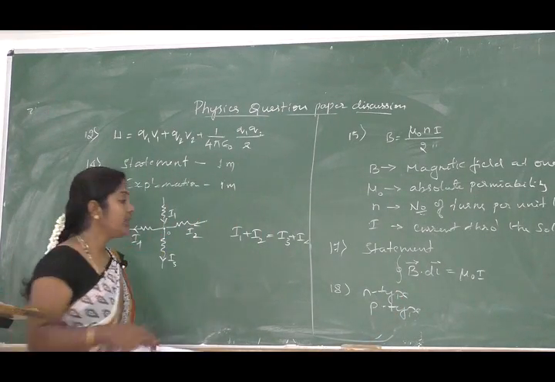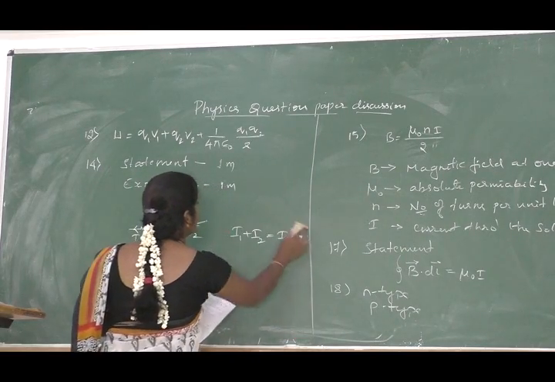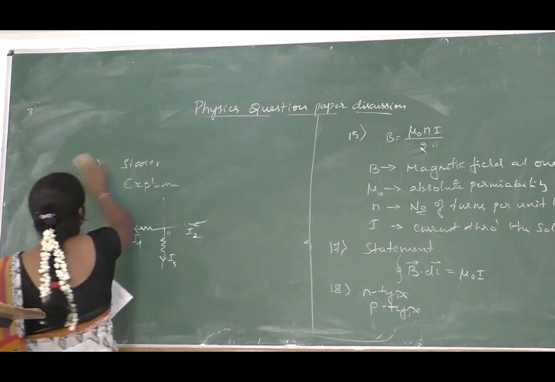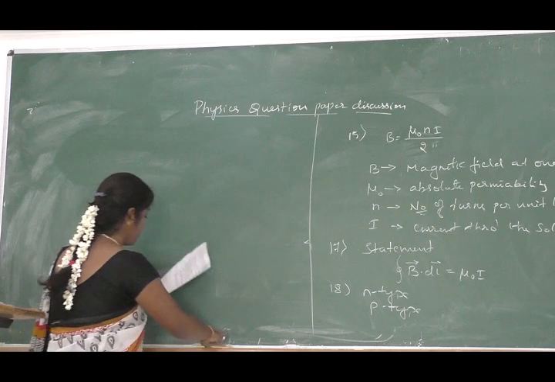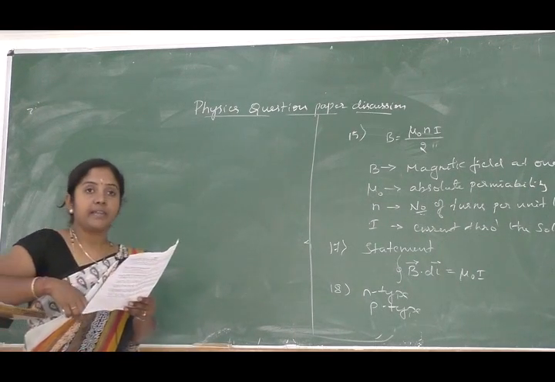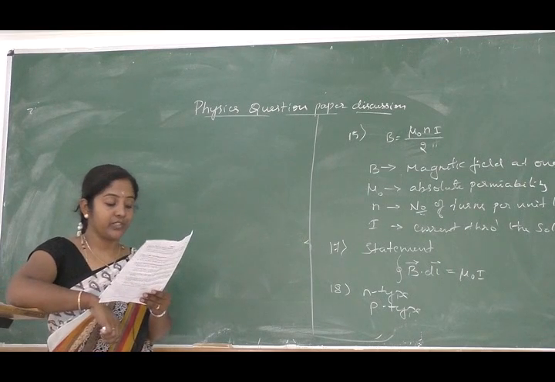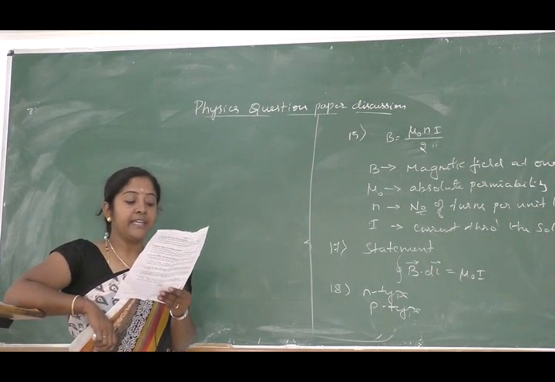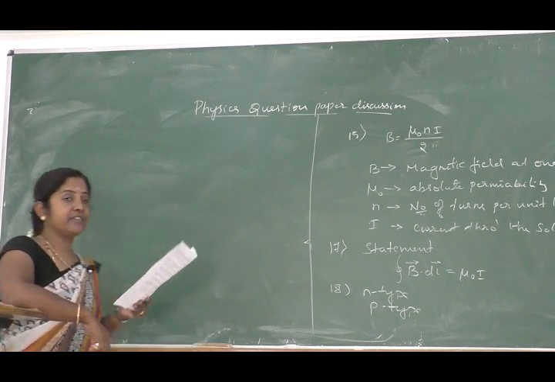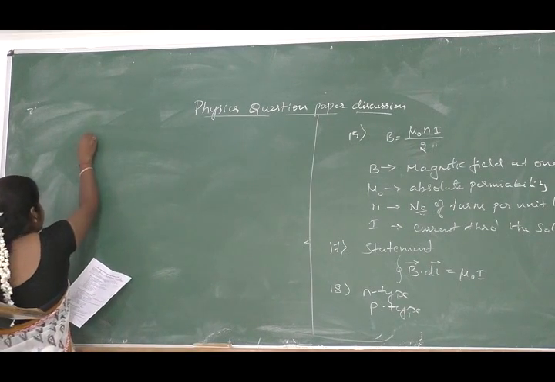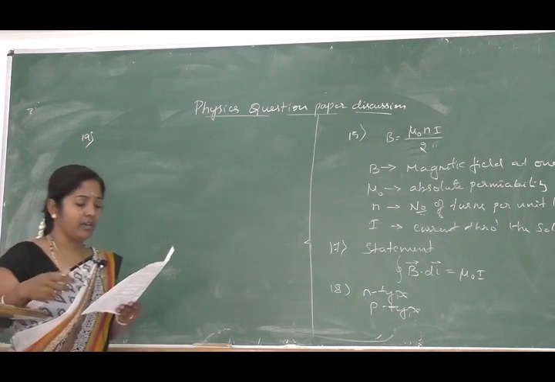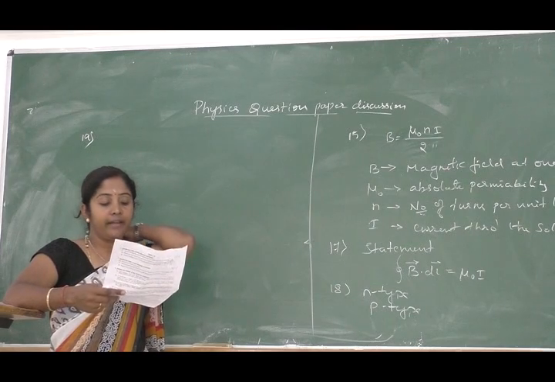Next let us move on to part C. In that, the first question, that is 19th question: write the 3 properties of electric lines of forces. You can mention any 3 of the properties.